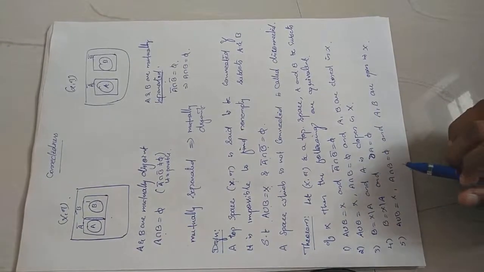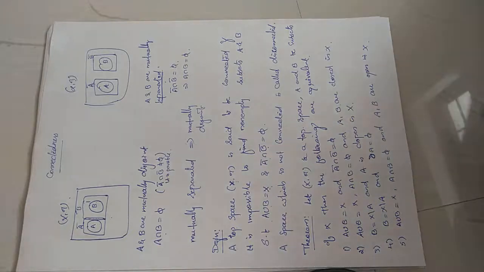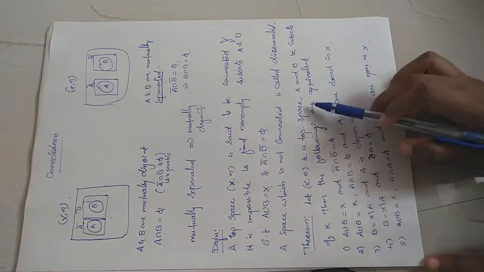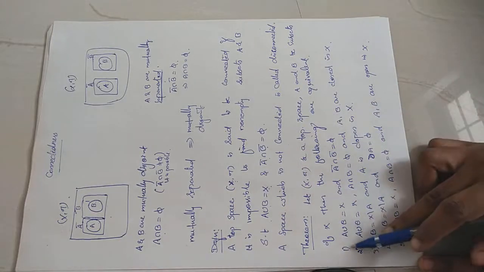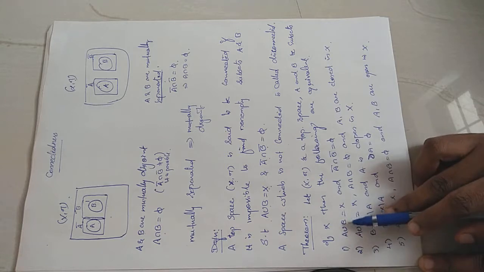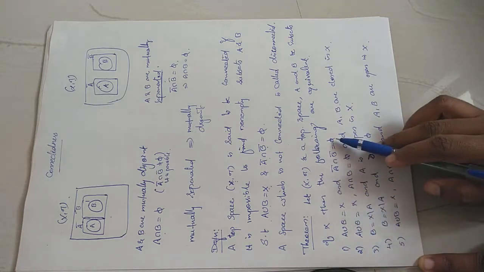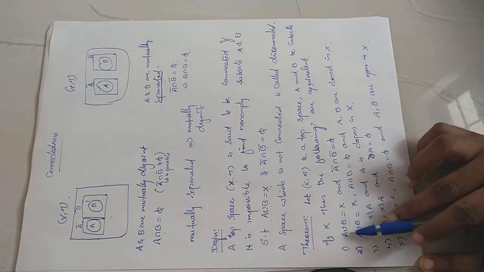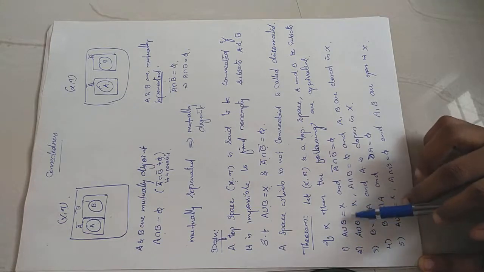Next we have some equivalent statements of disconnectedness. Let X be a topological space, A and B subsets of X, and the following are equivalent. The first statement is the definition of disconnectedness. Suppose A union B is equal to X and A closure intersection B closure is equal to empty, meaning X can be written as a union of two separated sets. Therefore, X is disconnected.